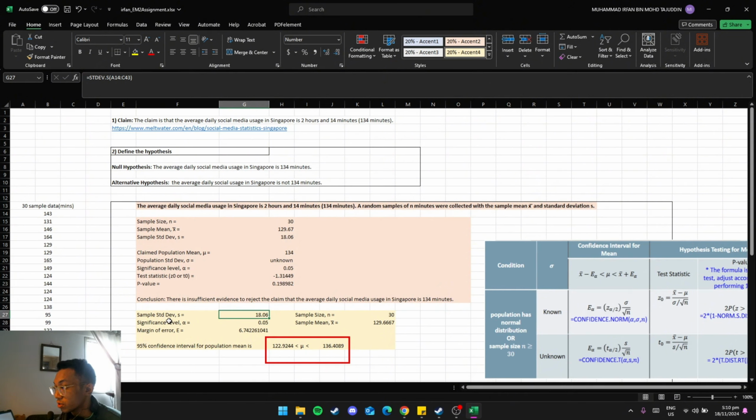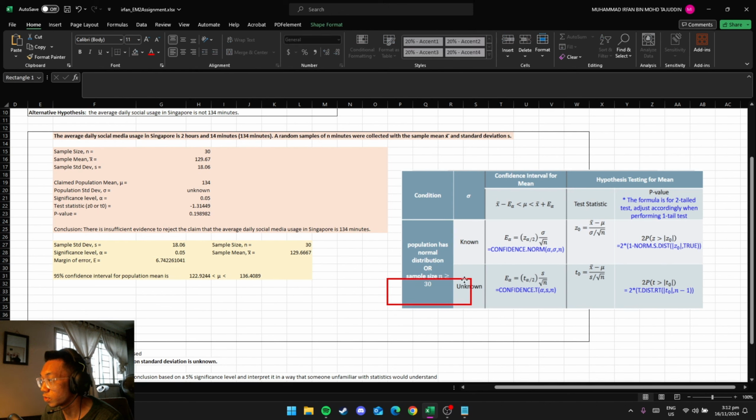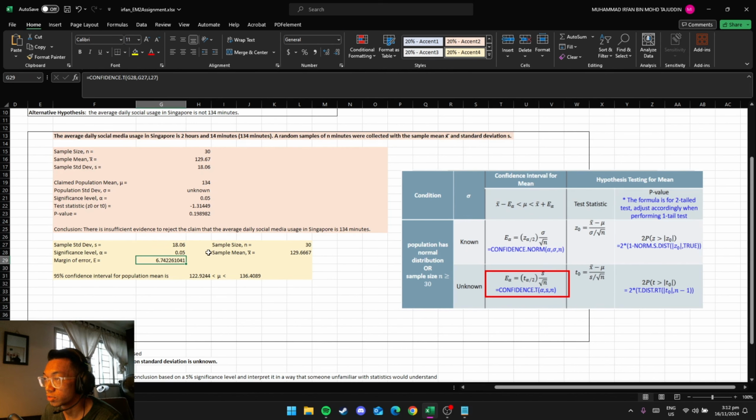So for this one, for the sample standard deviation, I'll be using this formula, STDEV.S. The significance level is 5%, the sample size is 30, using this count formula, and for the sample mean I use the average. For the margin of error, I will use this CONFIDENCE.T, because it is useful when the population standard deviation is unknown. So when it's unknown, I will use this formula here for this.